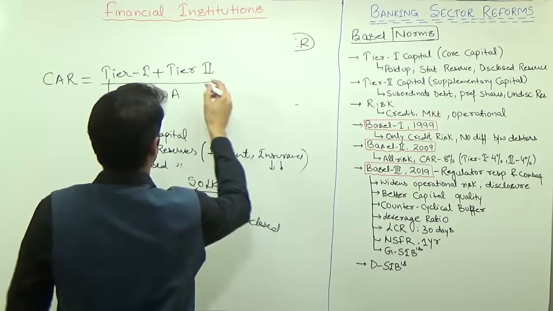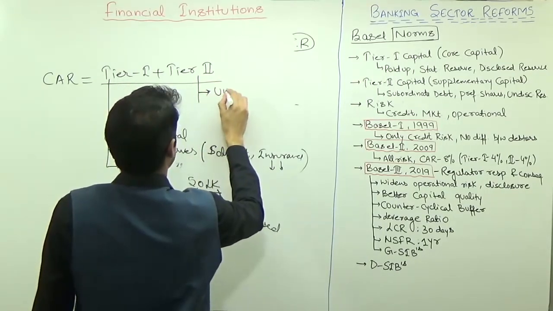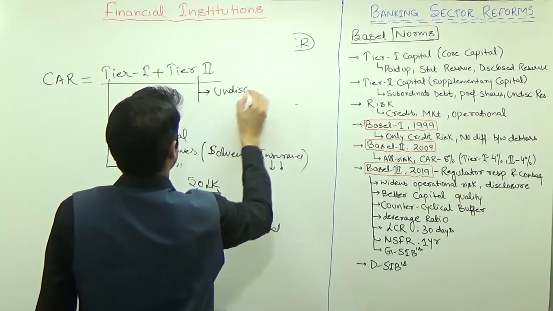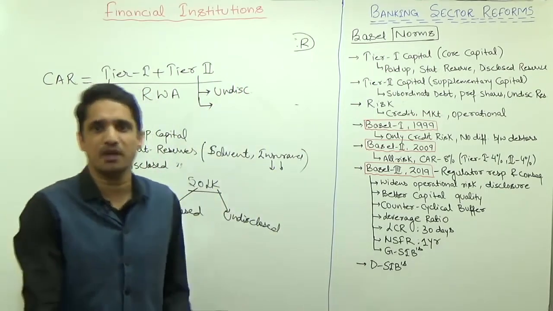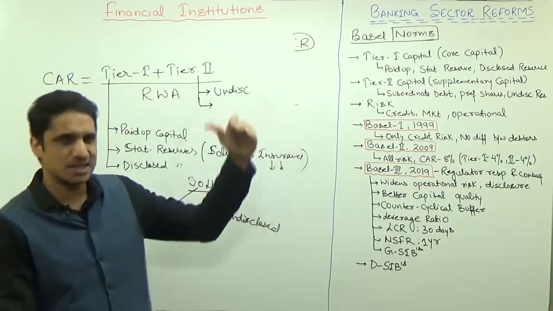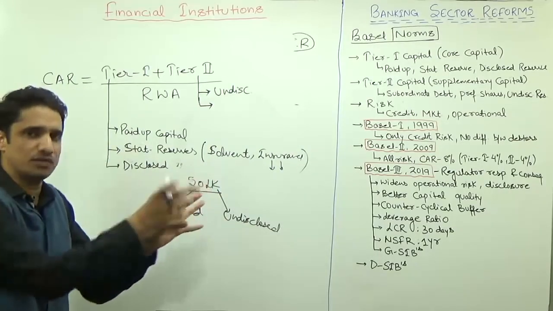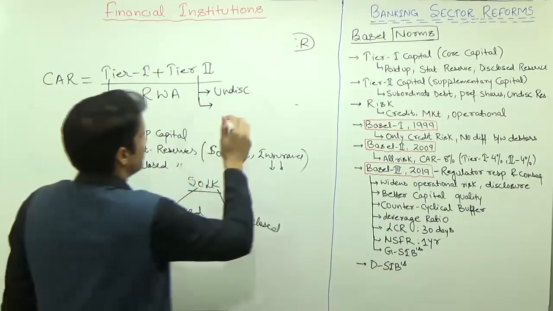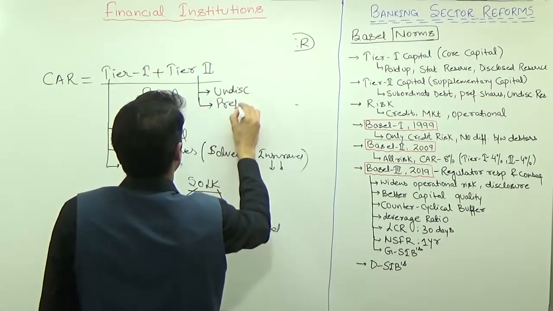Then we have tier 2 capital. Under tier 2 capital, the first one is undisclosed reserves. The amount which you are not disclosing is supplementary. Of course, that is a type of capital, that is your asset, but in the priority order it is second priority. It is tier 2, just a supplement to the core capital. Then we have the preference shares.